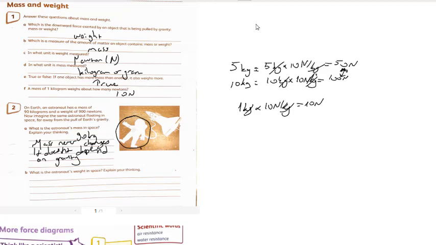So we say his weight is zero because there is no gravity in space. If I write the answer, weight is equal to mass times gravity, right? The mass of the astronaut is 90 kg times gravity, which is zero. 0 times any number equals 0, guys.